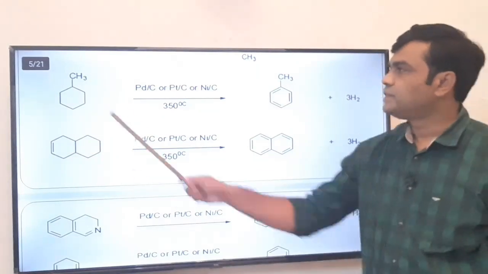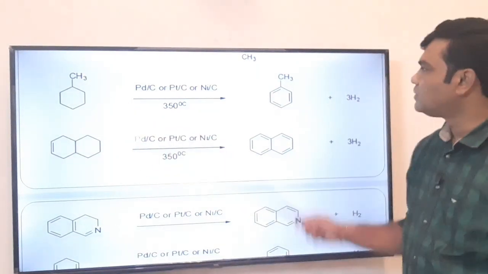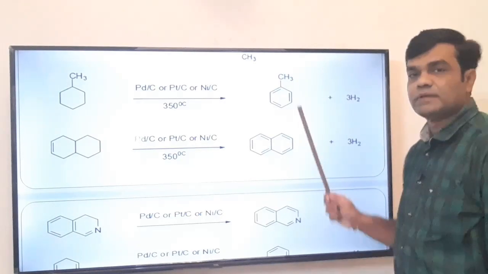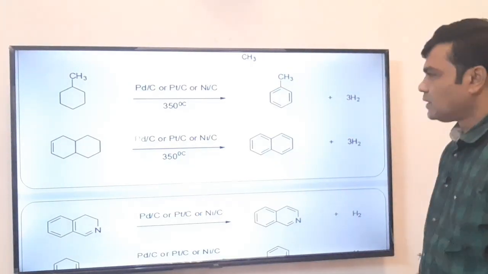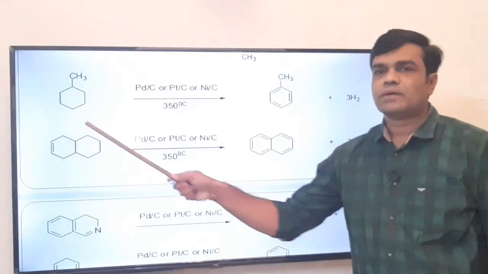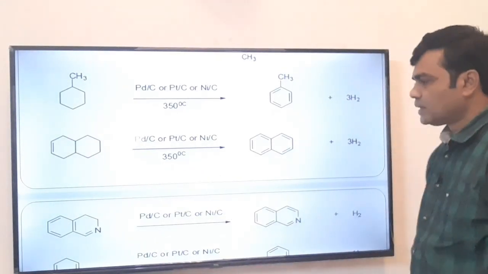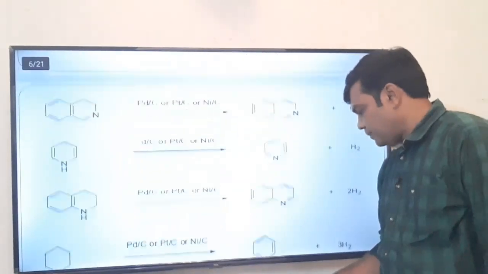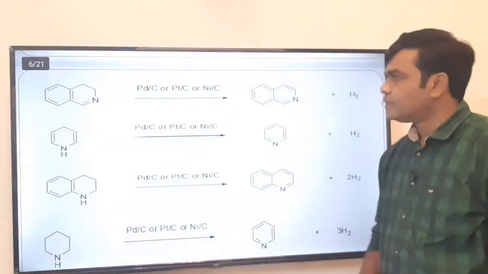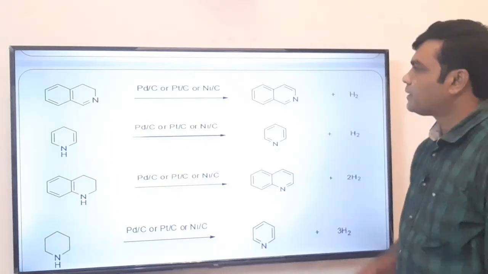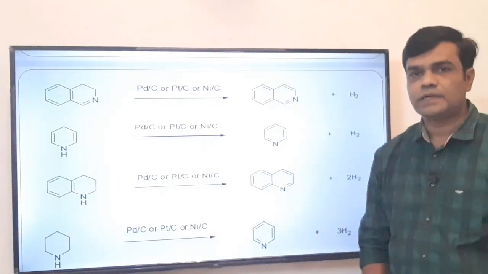Same case, see, this is a non-aromatic compound. It is converted into an aromatic compound. It is methylbenzene, that is toluene. This is a non-aromatic compound. This is aromatic, naphthalene. This reactant is non-aromatic. This isoquinoline, it is an aromatic compound.